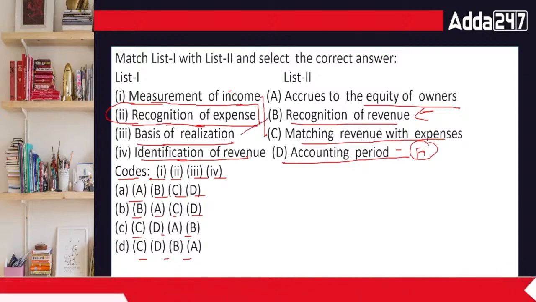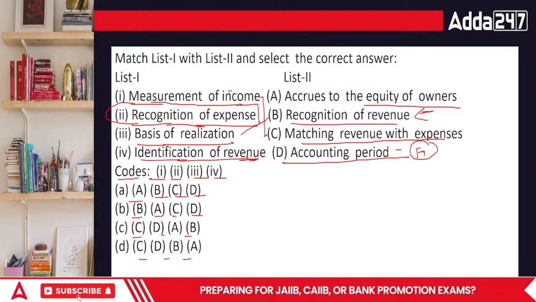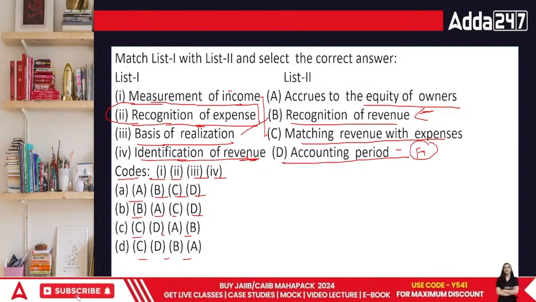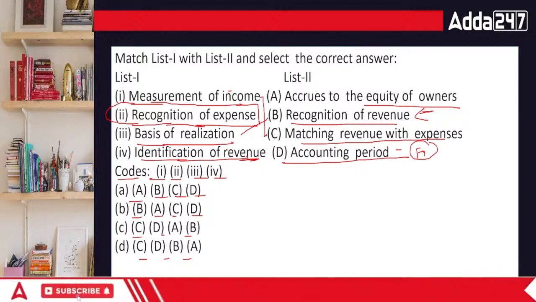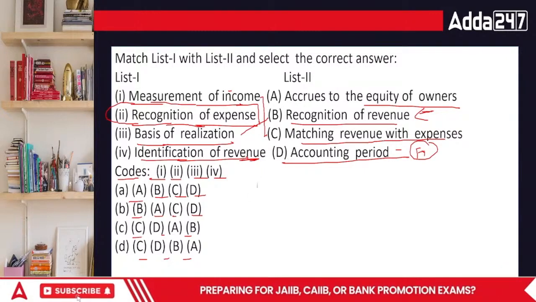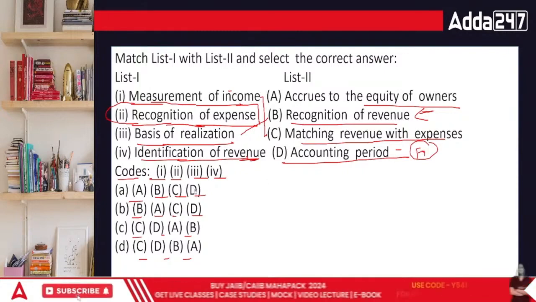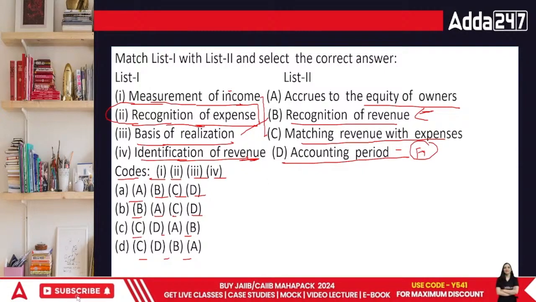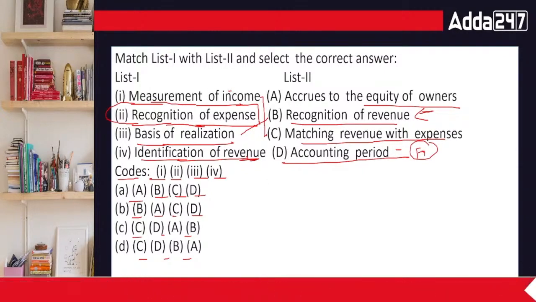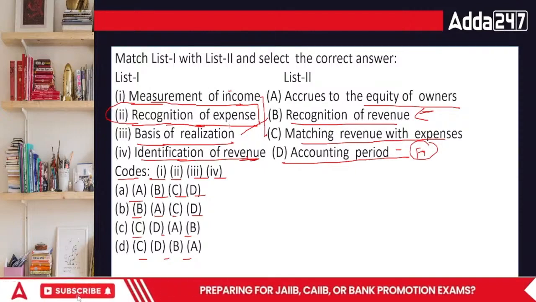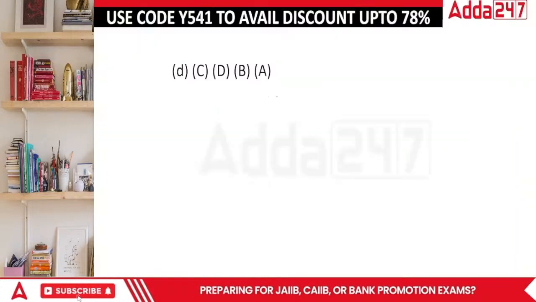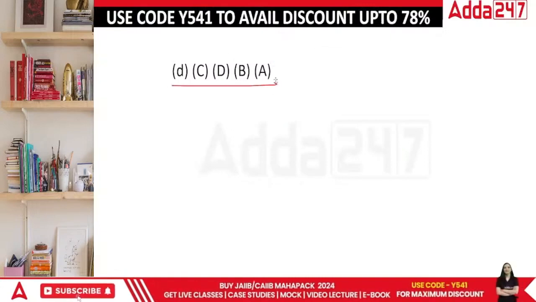And the last one, when we look at identification of revenue, whatever your revenue is, it has to accrue to the equity shareholders. Whatever your income is, it goes into the hands of your equity shareholders ultimately. It goes into nothing else. Nobody else is going to take it other than your equity shareholders. Done, everyone? So in this case, the correct answer is C, D, B, A.